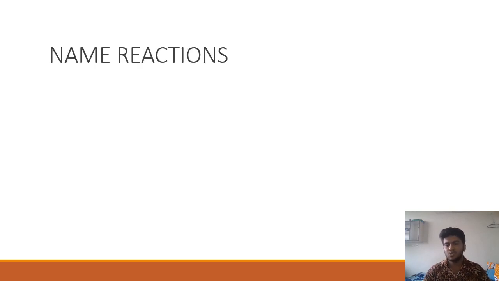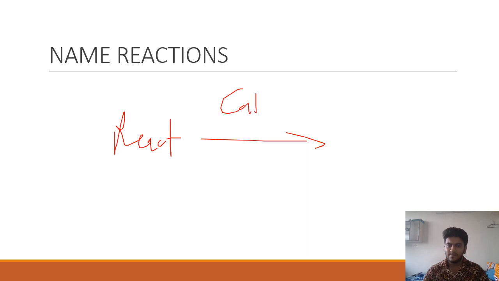Name reactions. There are so many name reactions. Wolff-Kishner, Clemmensen, Bouveault-Blanc. Then you have certain heterocyclic name reactions. You have the Mannich reaction. You have Bamford-Stevens. You have Shapiro. There are around 60 name reactions. You should know the minimum: the reactant, product, and the catalyst. And that is all that is expected.